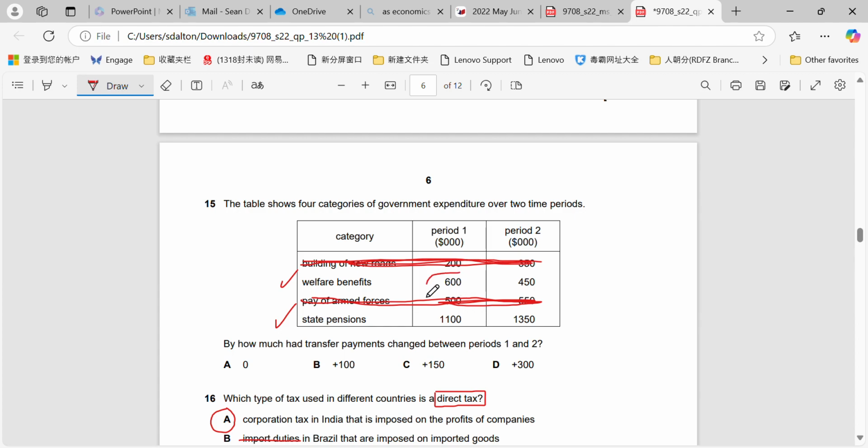700 we can see here in the first period, and then in the second period 450 plus 350 should give us 800. So the increase in expenditure on transfer payments was plus 100.